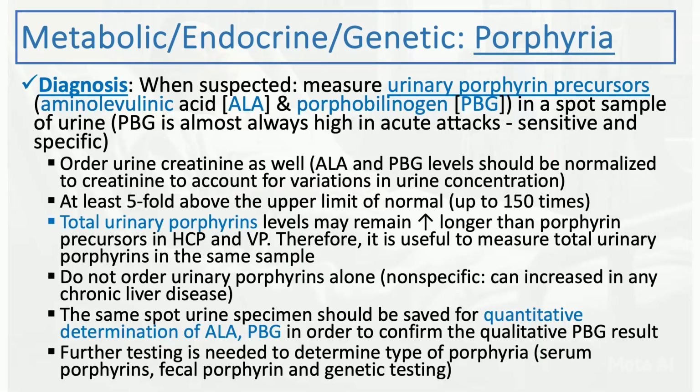And then further testing is needed to determine, of course, the type of porphyria, right? So you can order other specific serum porphyrins and fecal porphyrins and genetic testing to determine the actual cause of the porphyria or the actual type of porphyria once your screening testing comes back positive.